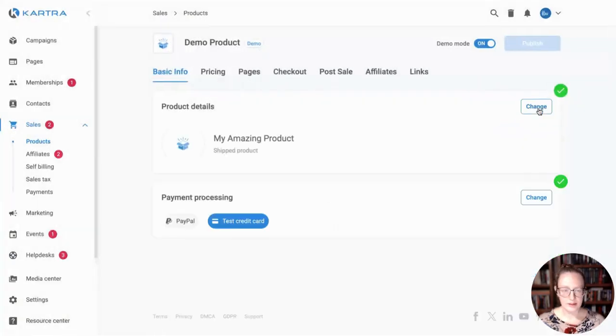I'm going to leave that as is because I don't have one ready. So we'll save that once it's done. You can see this is updated. And then very important, this next step, payment processing.